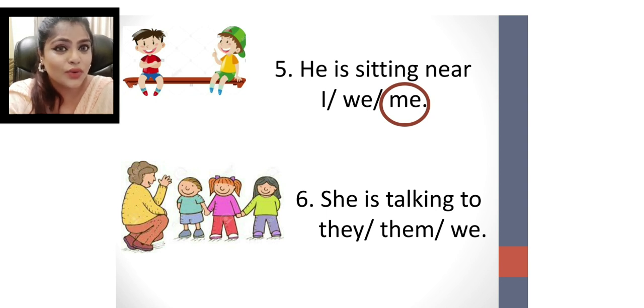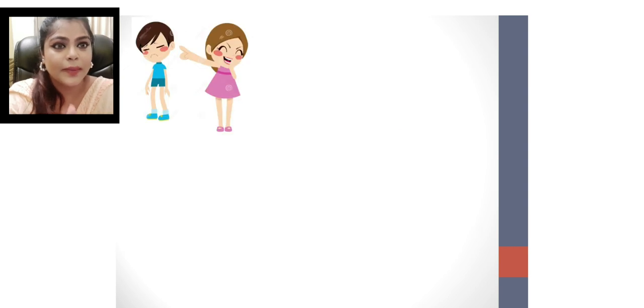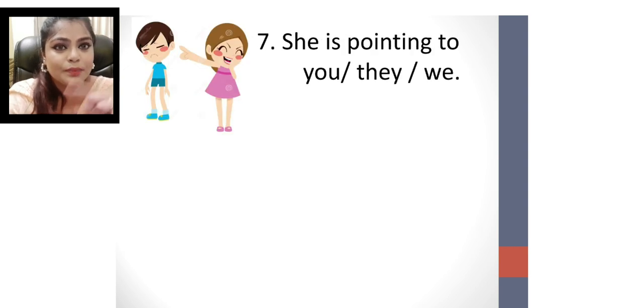Very good. Next. She is pointing to you, they, or we. They and we are used for plural, and here we're talking about a single boy, so she is pointing to you. Very good.